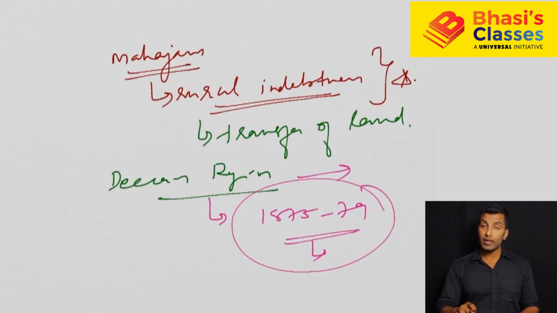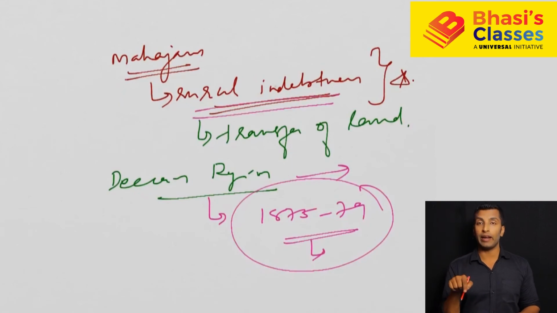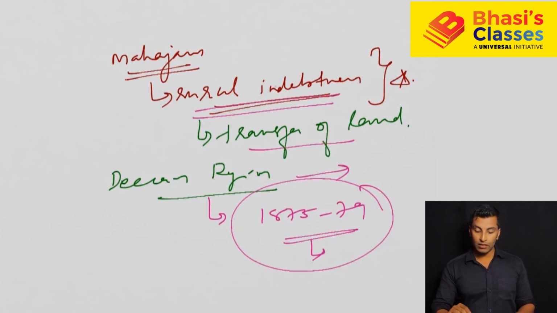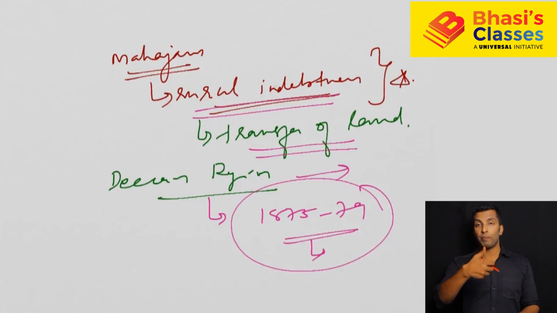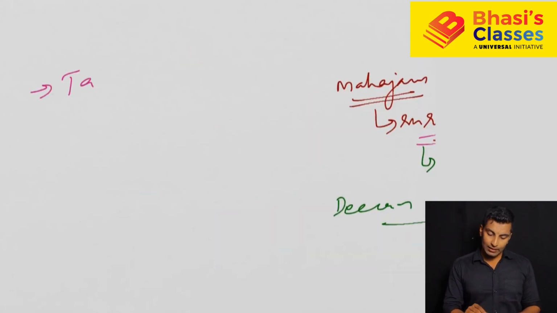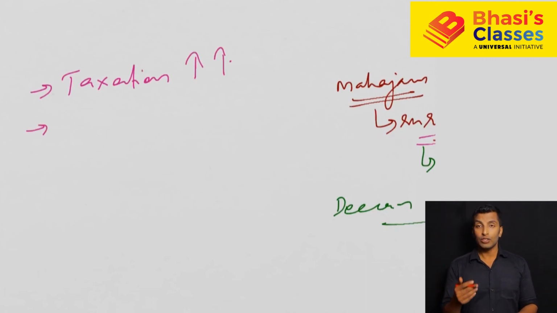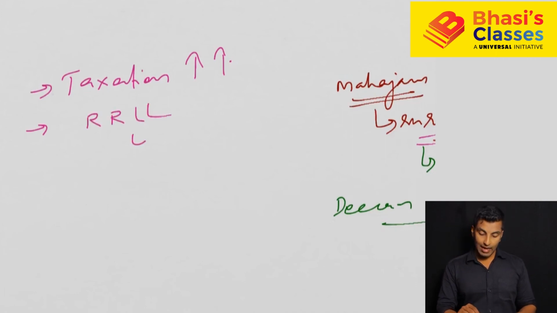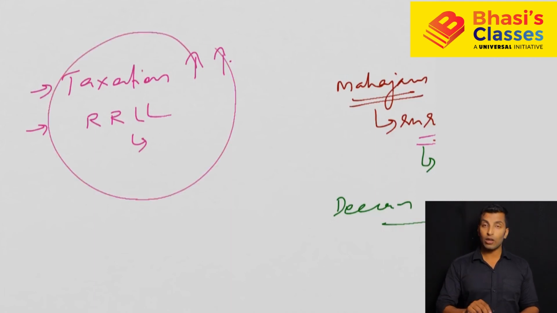I hope you understood this. It led to rural indebtedness because they started charging a huge rate of interest. A lot of instances of transfer of land, so the land became the property of outsiders. Insiders lost control over the land, and that led to the Deccan Riots. Now for the other impacts, the points I discussed in the previous case are the same, only taxation is very high. Emergence of moneylenders, rural indebtedness, rural landless labourers. That led to unemployment, underemployment, disguised unemployment, poverty and deprivation. So you can write all these things there also. These are all common problems.